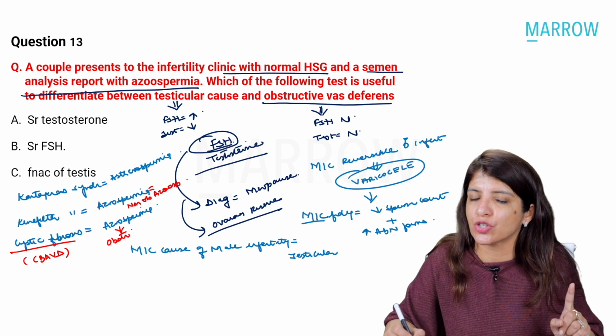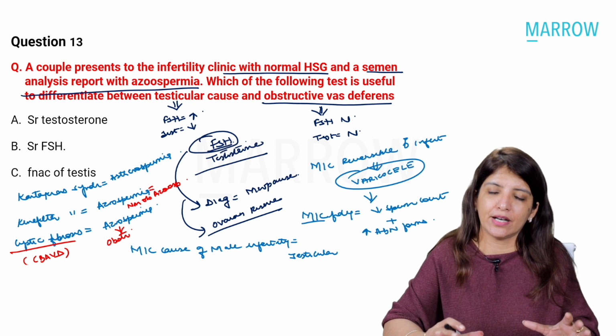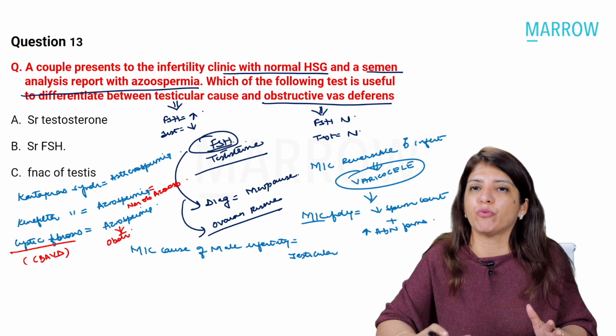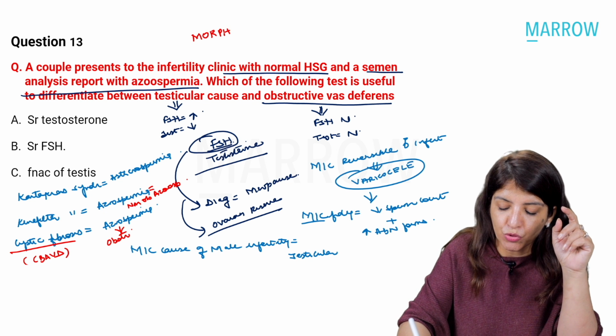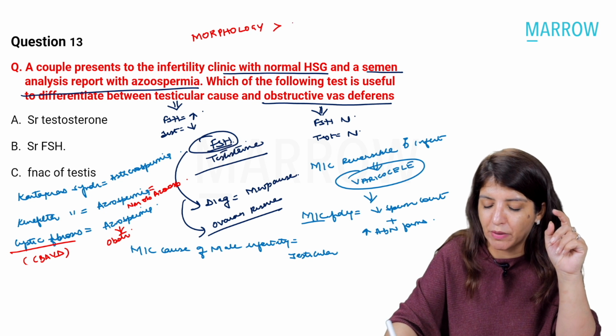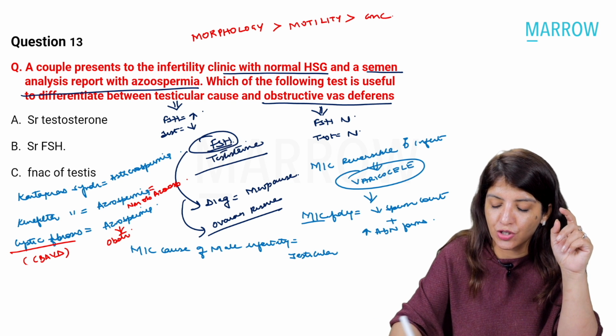Just one more question which is very important is in semen analysis, which is the most important criteria. So in semen analysis, the most important criteria is morphology. Please remember, no confusions. Morphology followed by motility followed by concentration.